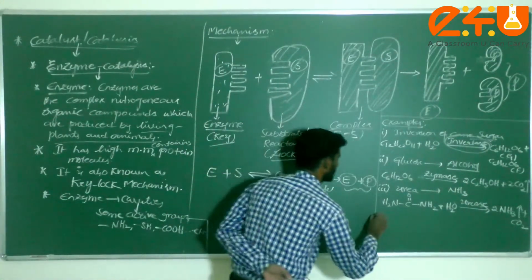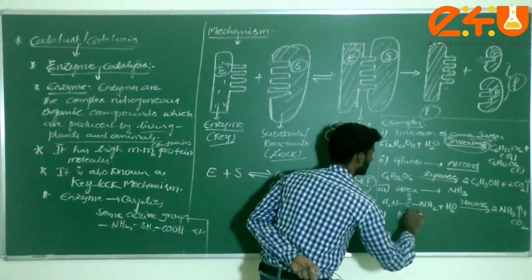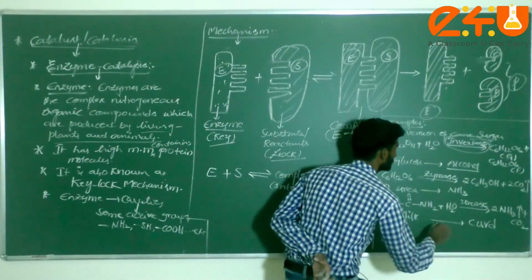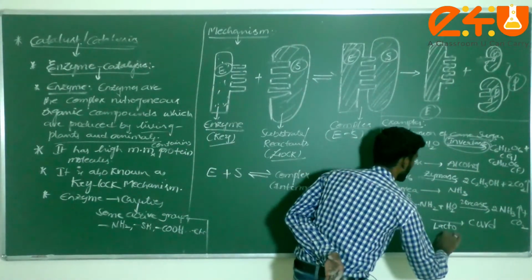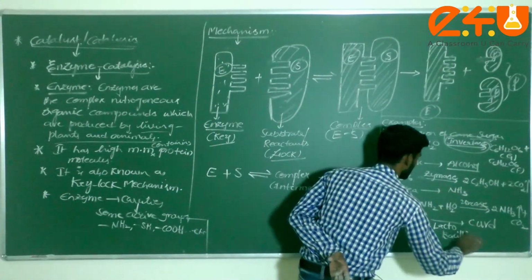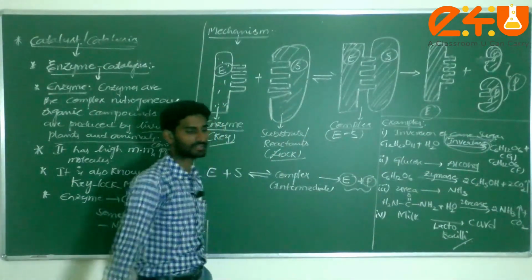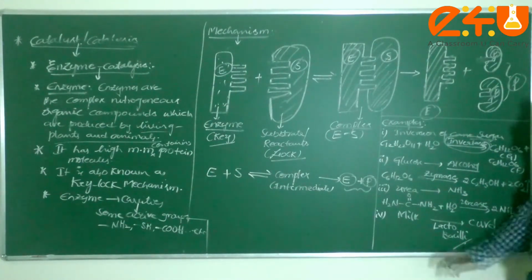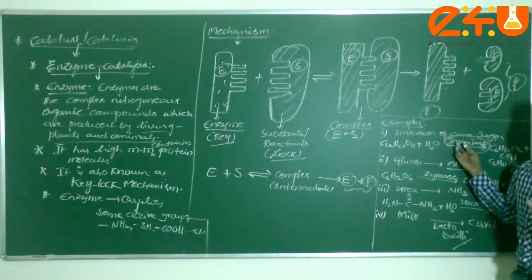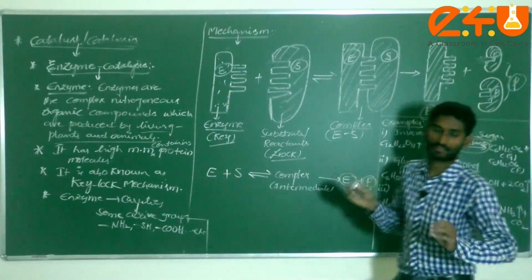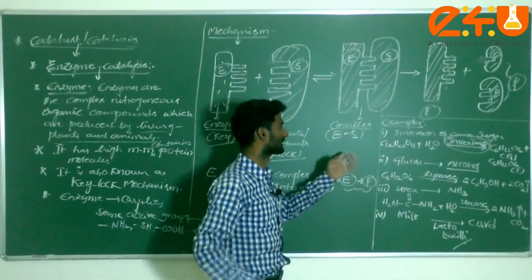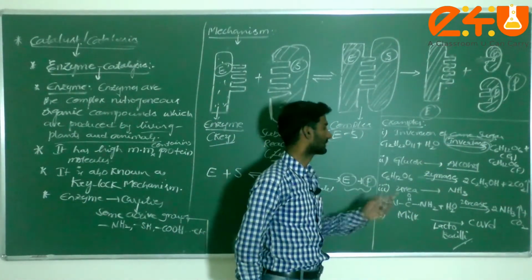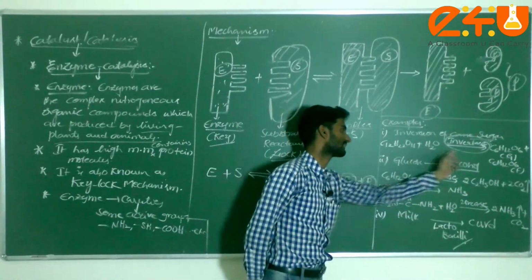Next, one more example: milk is converted into curd. What enzyme are we using, dear students? Lactobacilli. Understood, dear students? This is an example of enzyme catalysis. Inversion of cane sugar is very important; they ask which enzyme we use for the conversion of sugar into glucose and fructose respectively. Invertase.